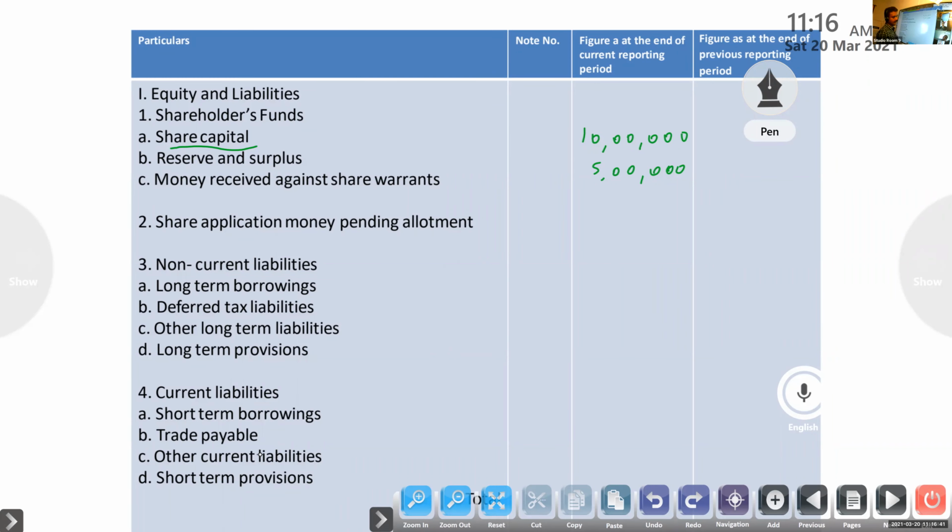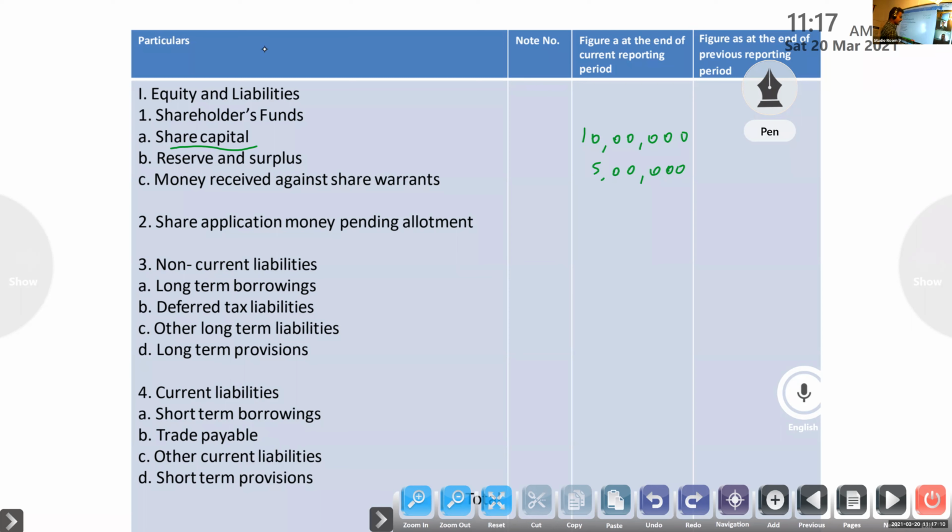Then you can see the balance sheet in this format only, not like last year's format, liability amount, assets amount. Clear? So this is the format of balance sheet. It is applicable to all Indian companies on or after April 1st, 2011.